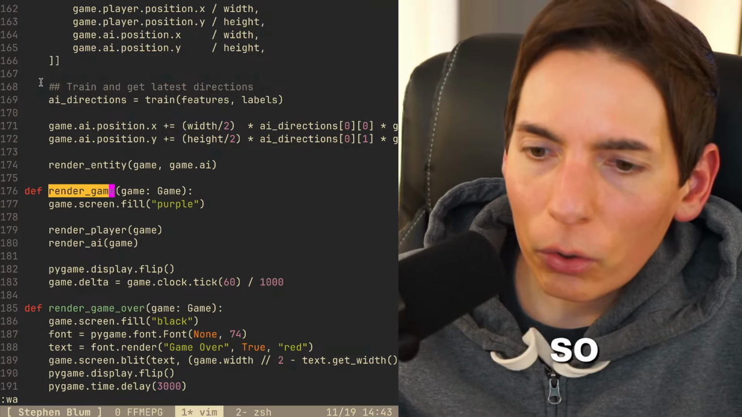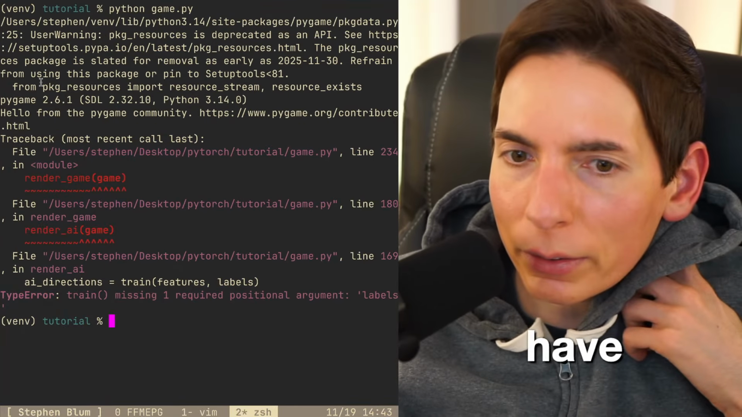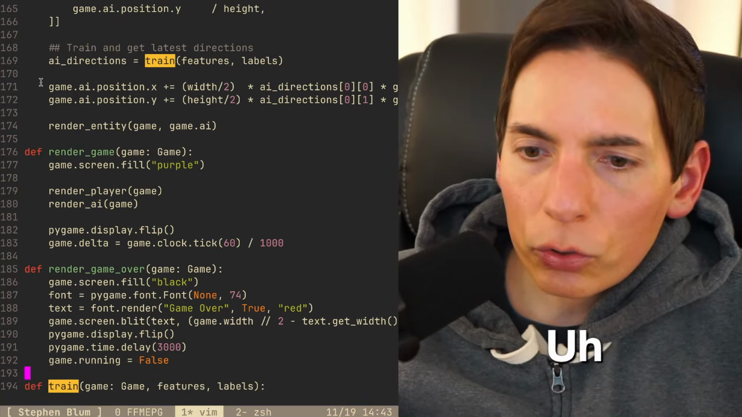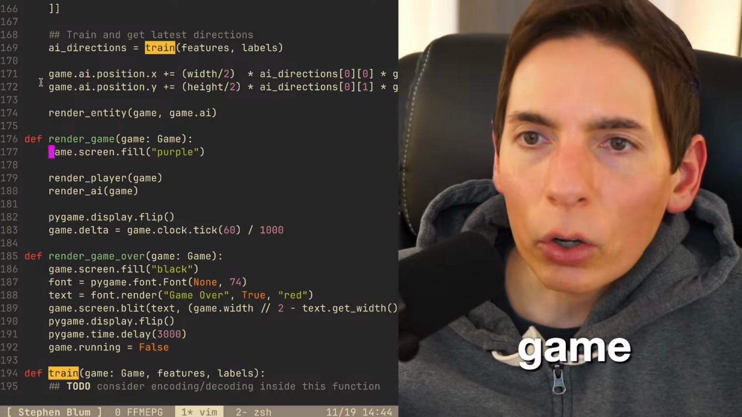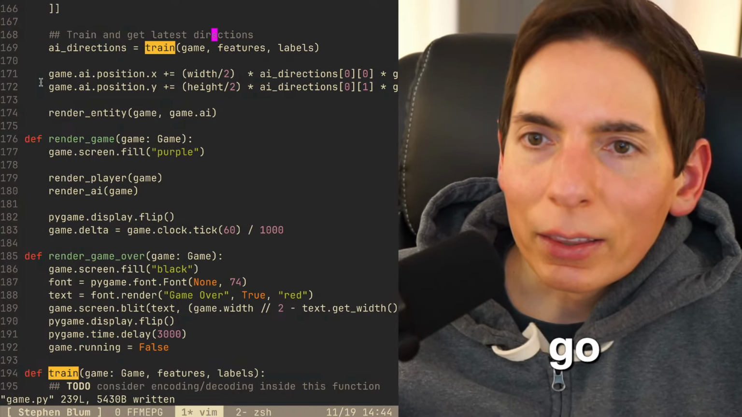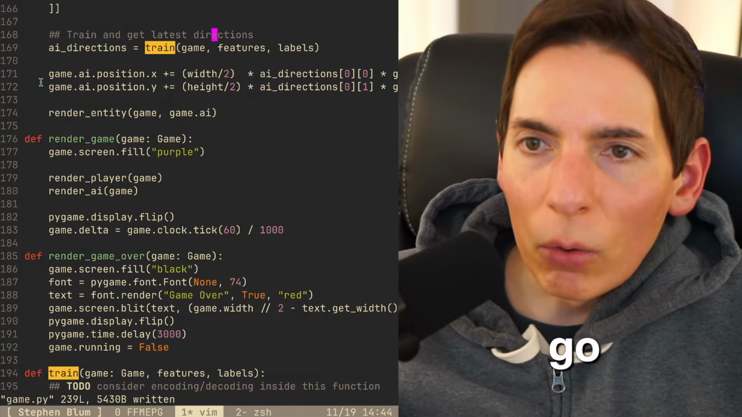All right, so we have got labels. Train missing one required positional argument, labels. Okay, let's do this one first. Train, features, labels, game. Oh, right. Okay. Train game. There we go. You got to get the game in there because we got to pass that around.